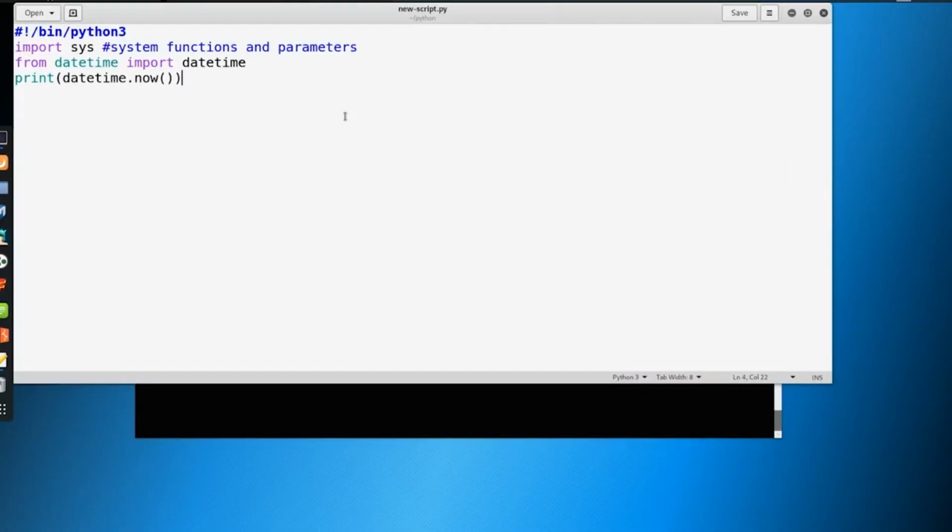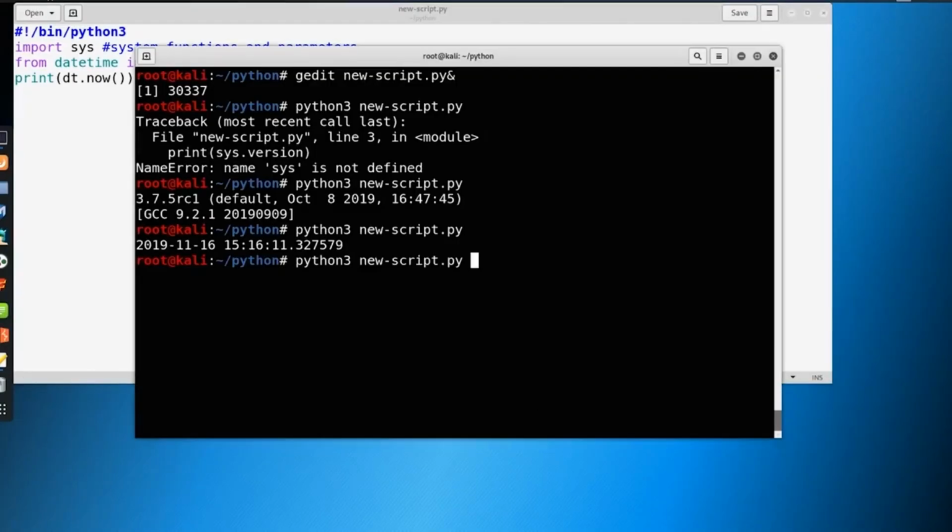So we can also do another nifty feature when it comes to importing. We can import with aliases. So instead of from datetime import datetime, we can say import datetime as something like DT. You could say import with alias. And instead of having to write datetime.now over and over and over, we can just write DT. It's shorter, we know what it means, and we don't have to write out datetime, which is kind of lengthy. So print it again, you can see it still works.